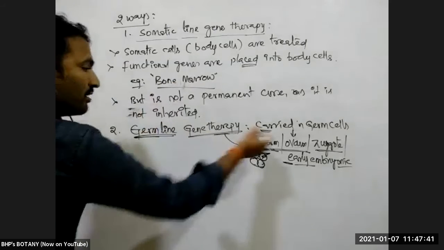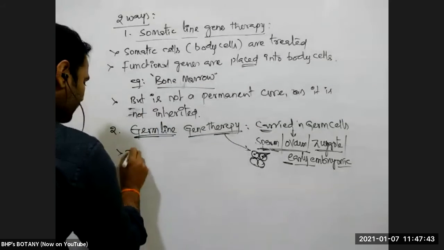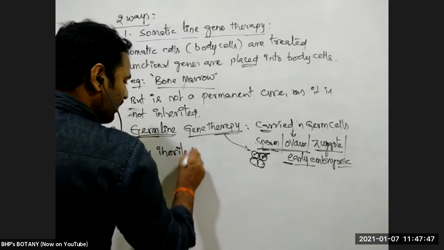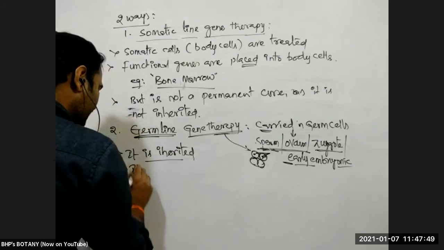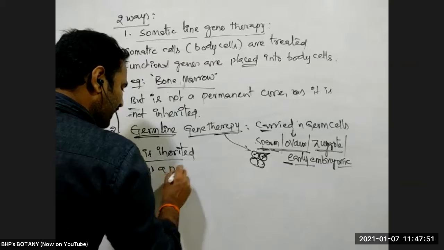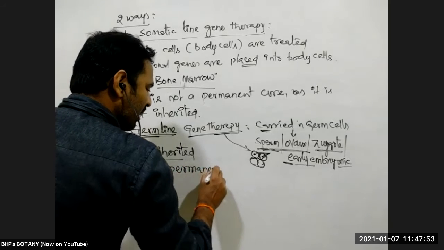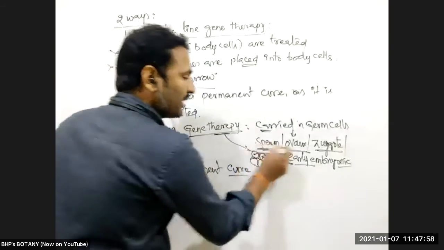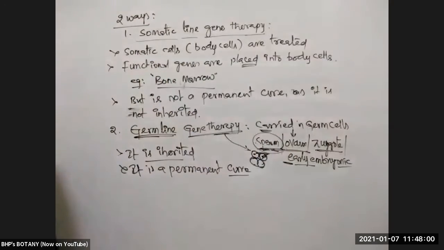As germ cells are cured, it is inherited, and it is a permanent cure, because the genetic defect we treated here, the genetic defect we overcome.